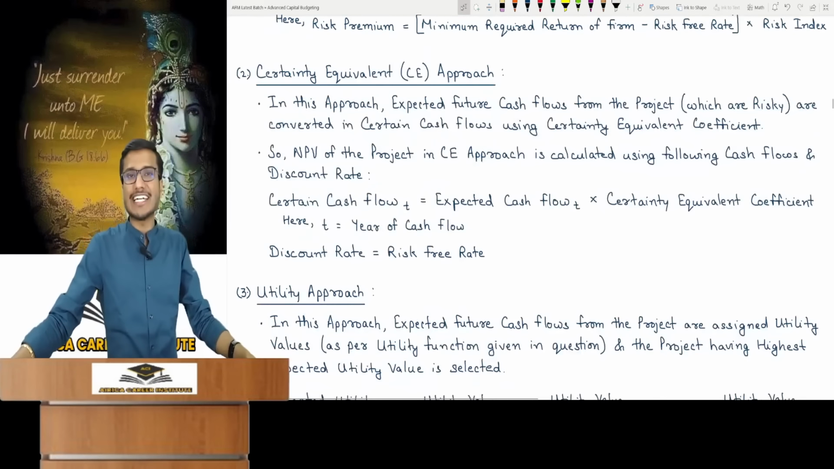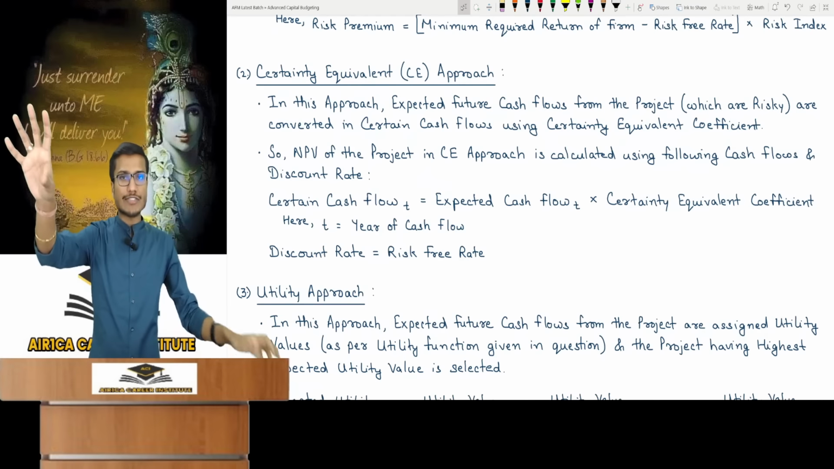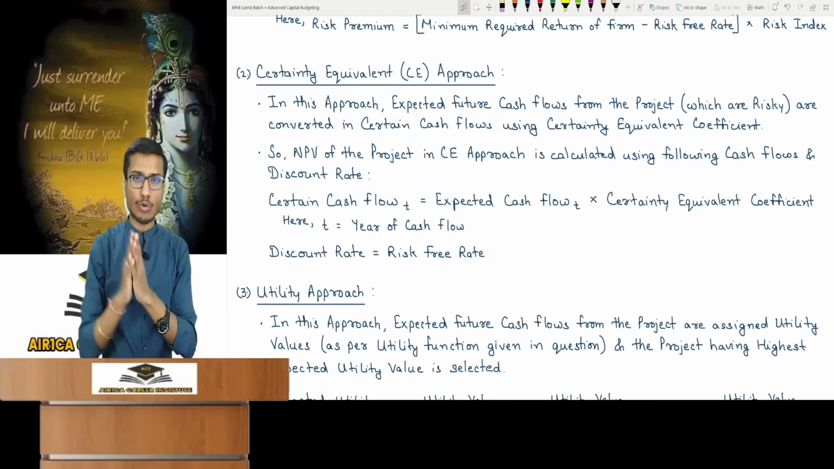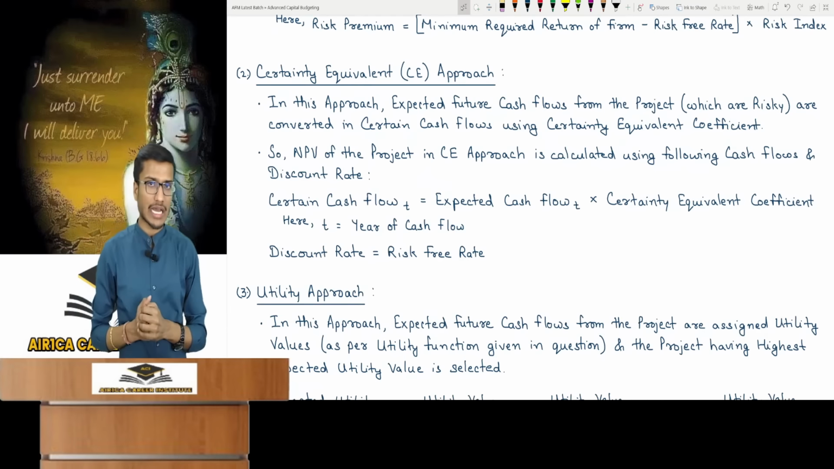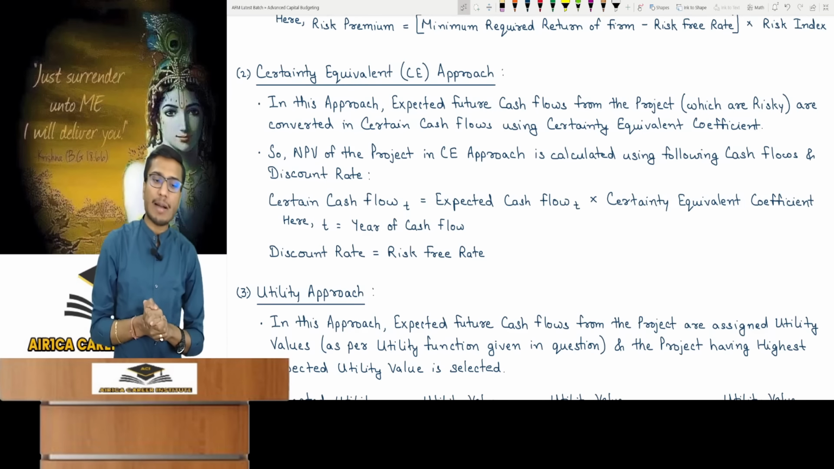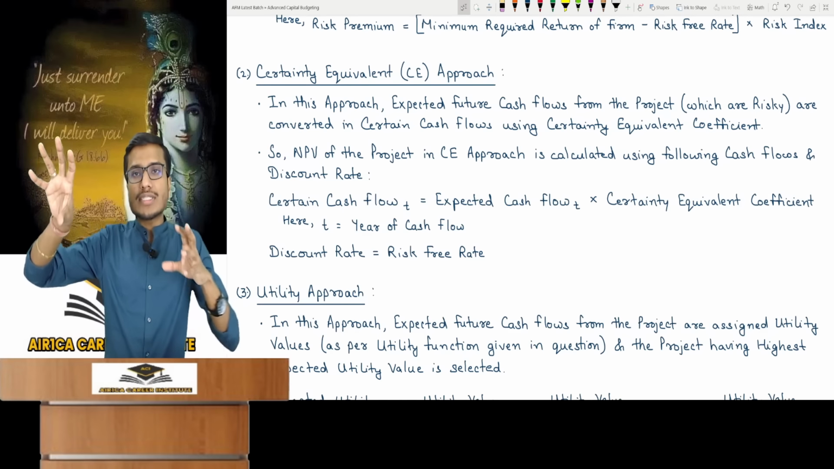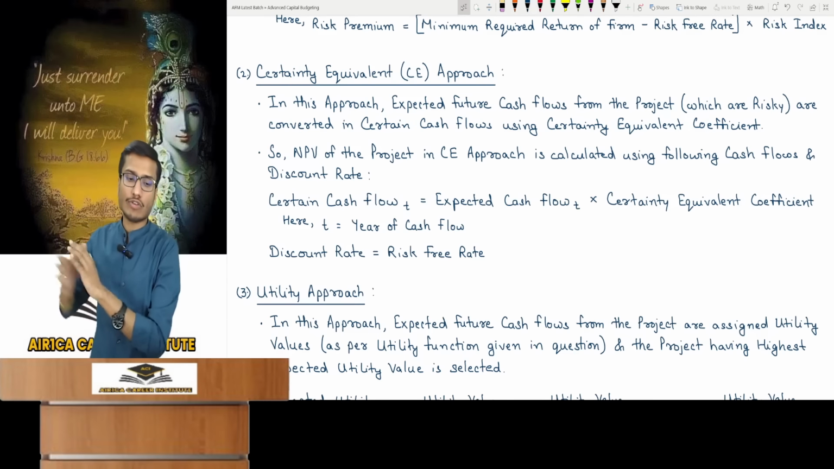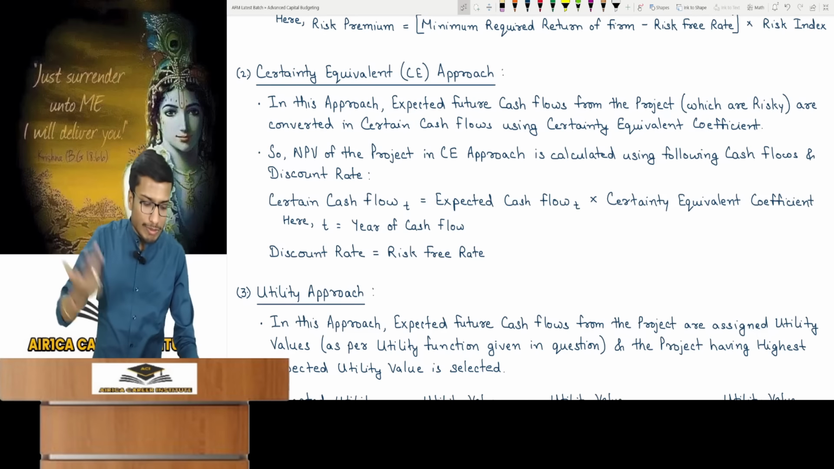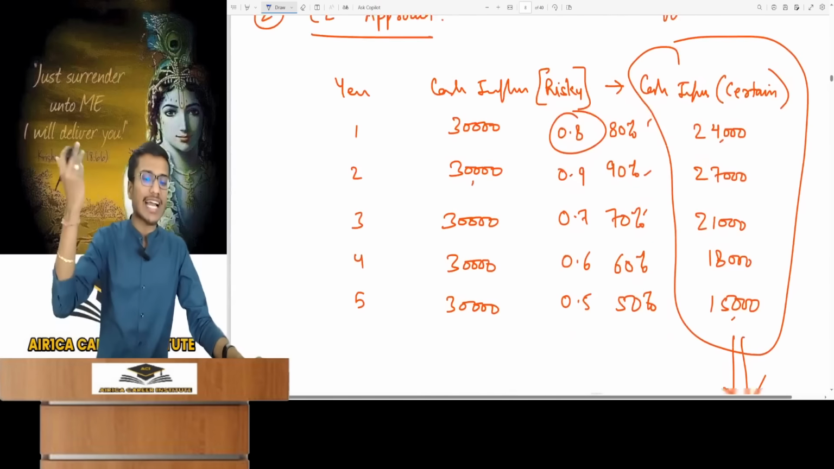Then next is the certainty equivalent approach. What do you do in this approach? Look, the future cash flows, I've made an estimation of the expected cash flow. But cash flows are risky and may not be exact. So this technique says that you should convert the future risky cash flows into certain cash flows. Meaning, you see how much of it is a guaranteed amount that you will definitely receive.